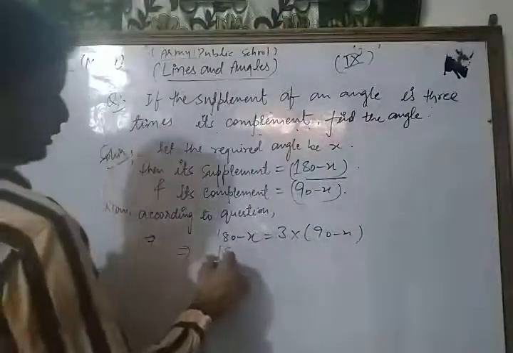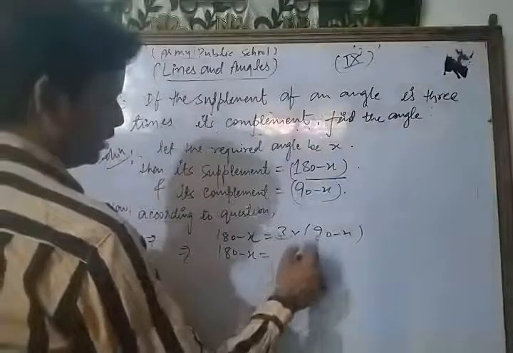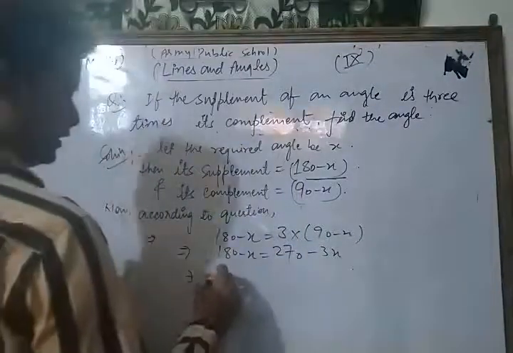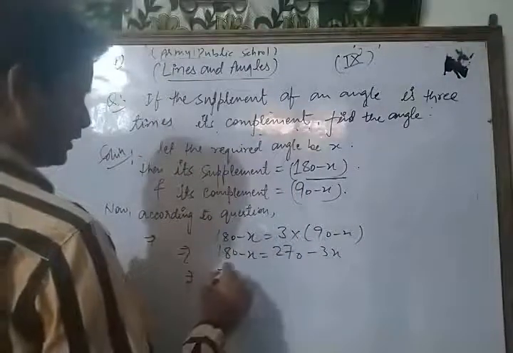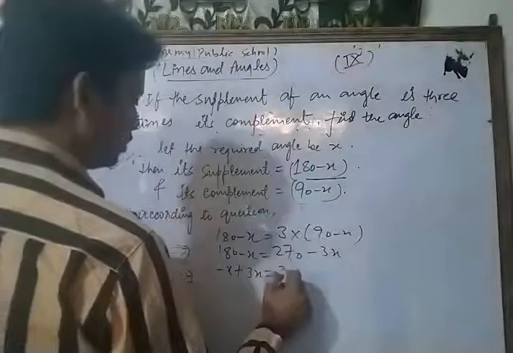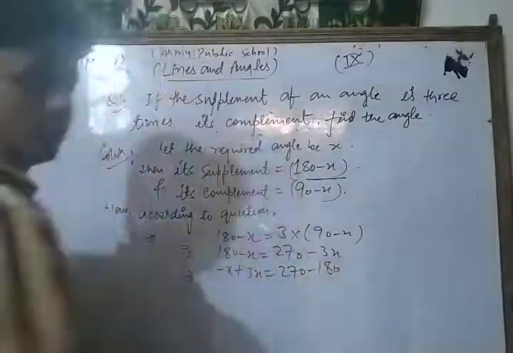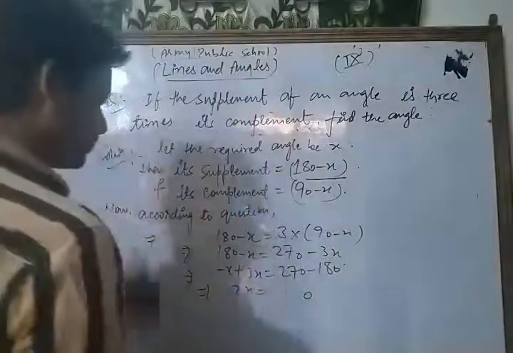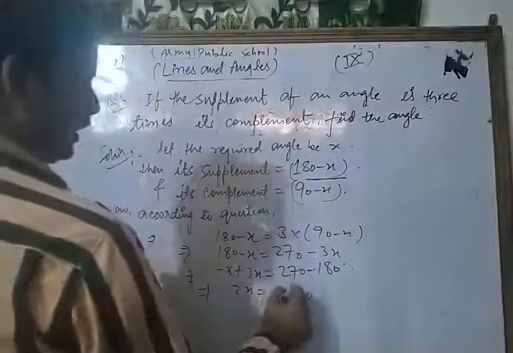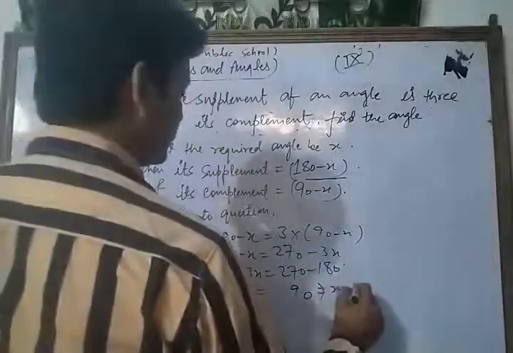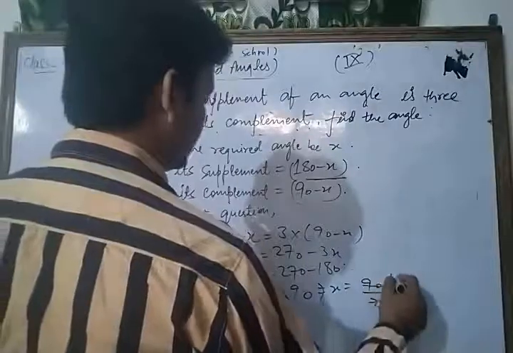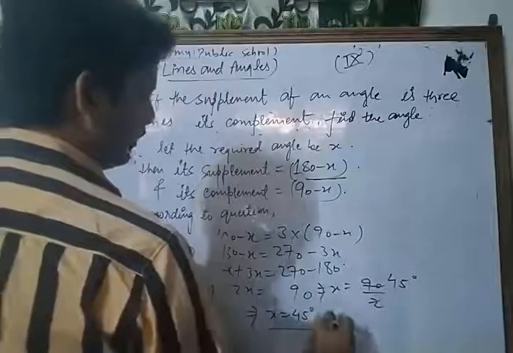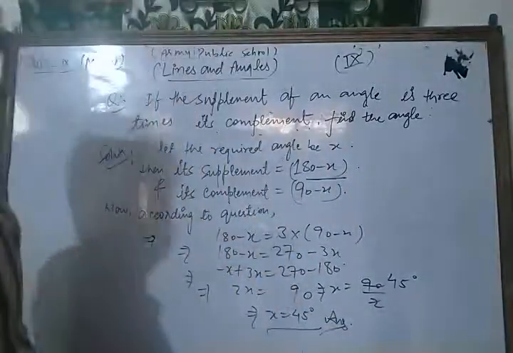This is 180 minus x is equal to 3 nines are 27, 270 minus 3x. Now we transfer minus 3x to that side: plus 3x, so minus x plus 3x, is equal to 270 minus 180. Now we get 2x is equal to 90. Thus the value of x is 90 upon 2, that is 45 degrees. This is the required solution of the given question.